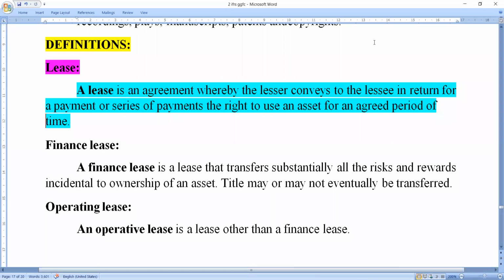The lessee gives a certain payment, say 50,000 or 1 lakh, to use a particular building, machinery, equipment or furniture for a certain period. This type of contract is what we call a lease.